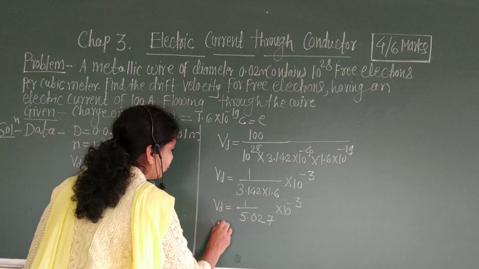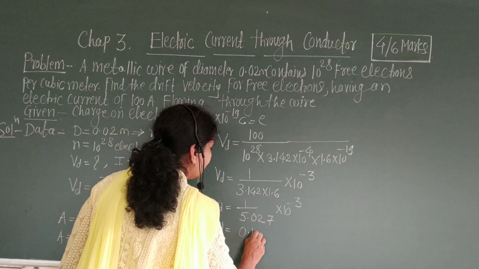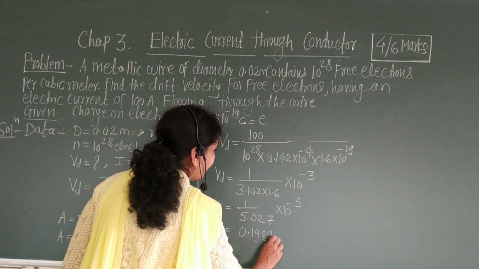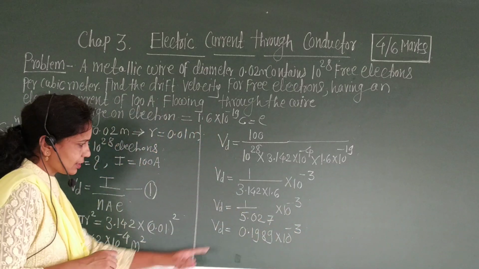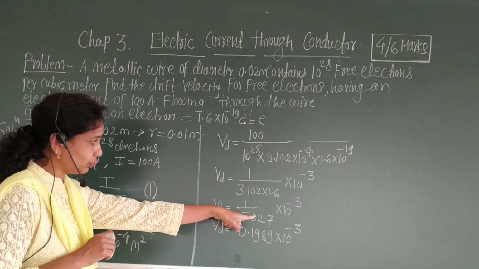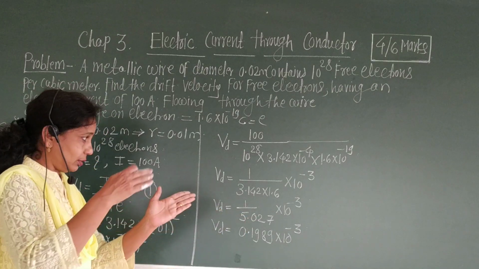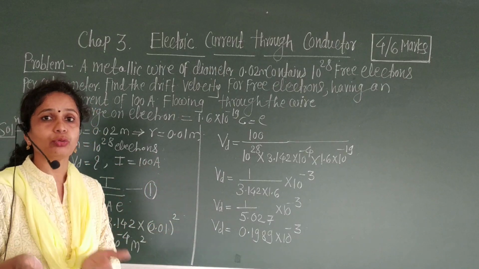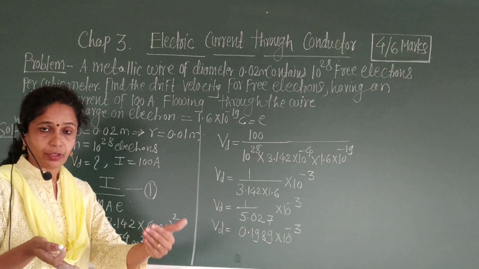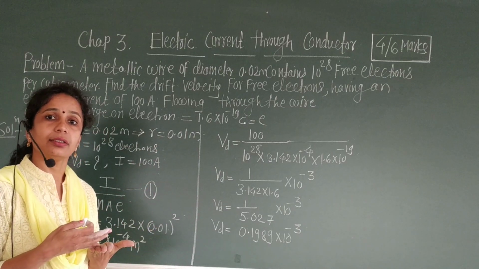Therefore, Vd is equal to 0.1989 into 10 raised to minus 3. See the reciprocal of 5.02. It is not necessary to take the log of 1, the log of 5.02, do the subtraction and see the antilog.